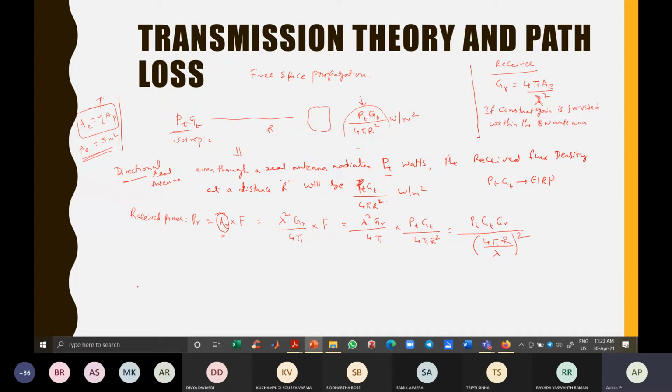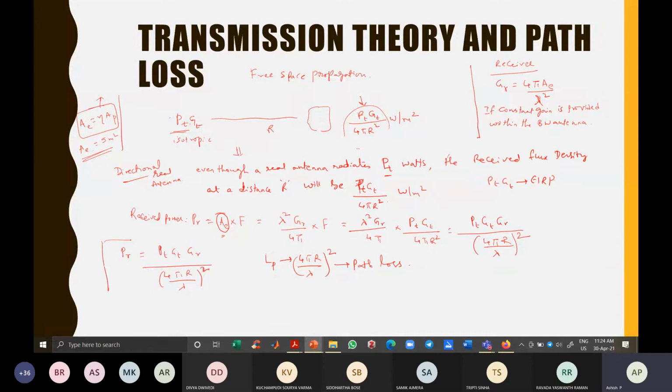So this is the received power at a distance r from the transmitter: PT GT GR by 4 pi r by lambda, whole square. This particular term, 4 pi r by lambda whole square, is called the path loss, or the transmission loss.